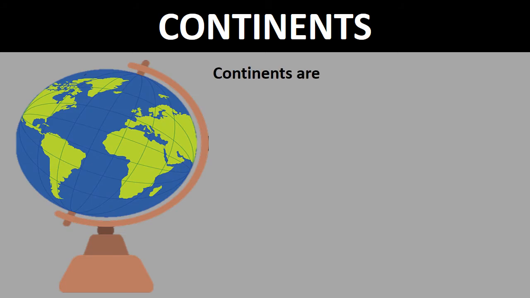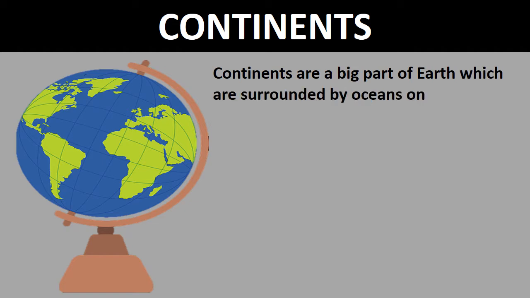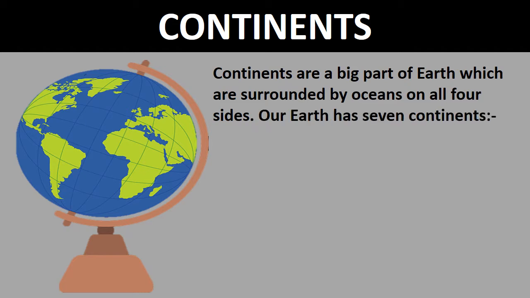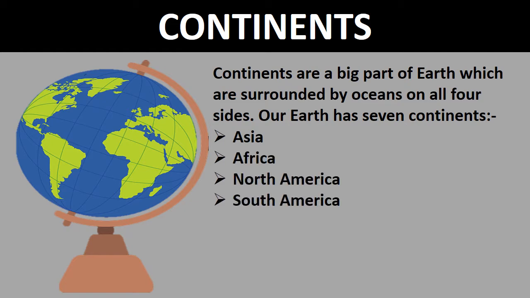Continents. Continents are a big part of earth which are surrounded by oceans on all four sides. Our earth has 7 continents: Asia, Africa, North America, South America, Europe, Australia, Antarctica.